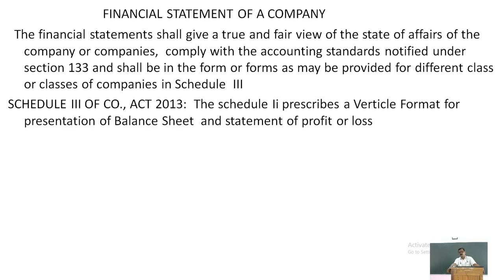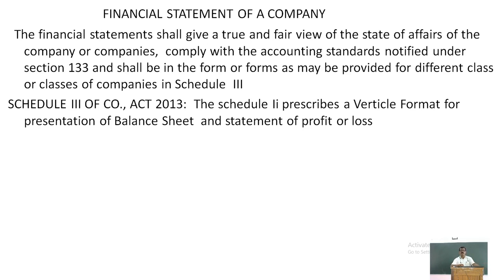All balance sheets consist of assets and liabilities. The assets and liabilities must be presented in a particular order, in a particular format only. You have to show and classify the assets into various categories, and you have to show and classify the liabilities into various categories. That format is given here, and according to that format only, one must prepare the statement of profit or loss and the balance sheet. I think you might have also gone through the format of balance sheet and also the format of the statement of profit or loss, isn't it? Now I will